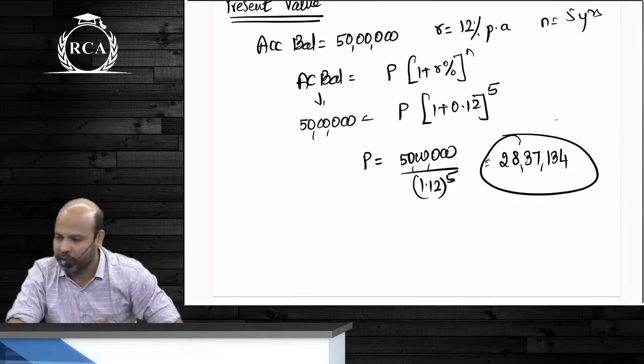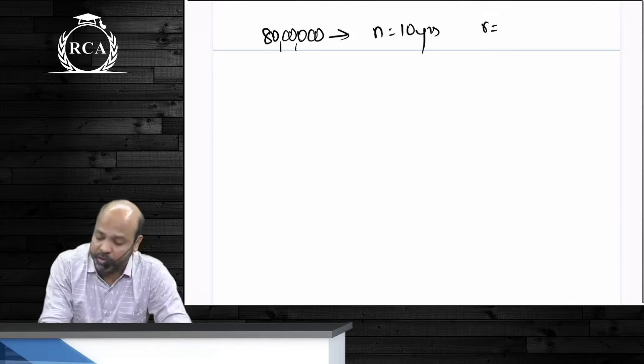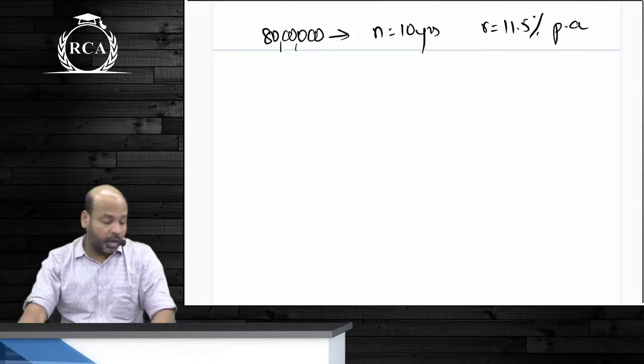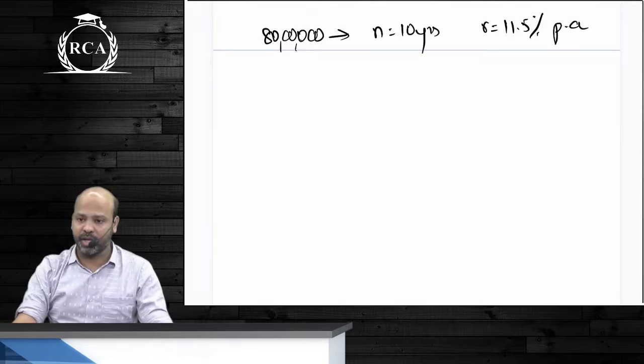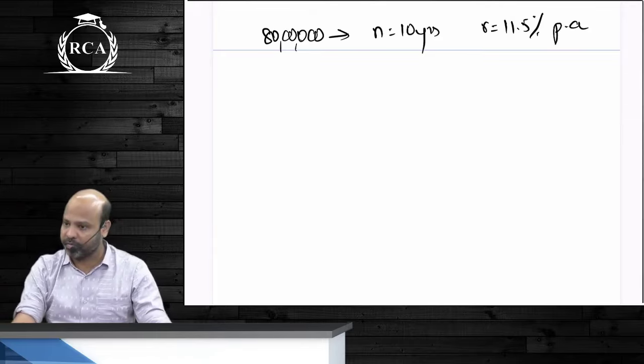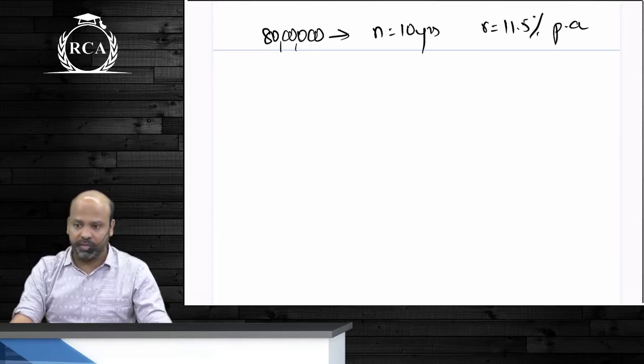If you were to receive an amount of 80 lakhs after 10 years, and you know that your deposits will fetch you an interest of 11.5% per annum. You want 80. How many of you do not have calculators, guys? Please raise your hands. Go home and practice all the calculations again. It's very important that you also have the speed of calculation. It is not just getting the final answer.